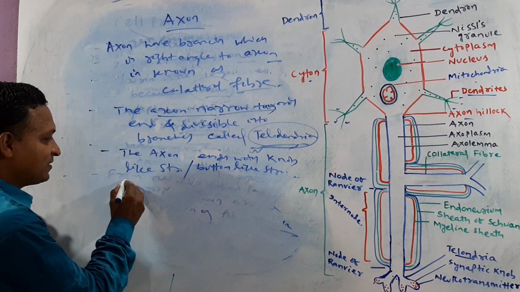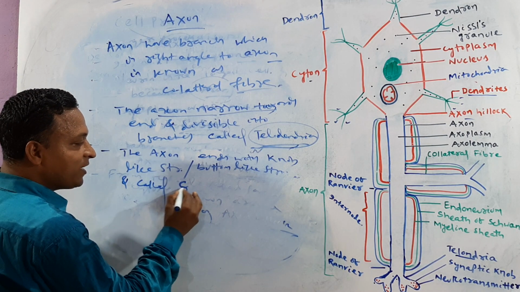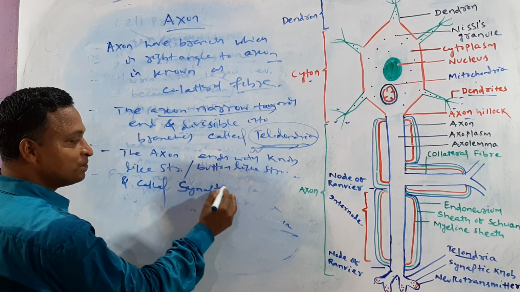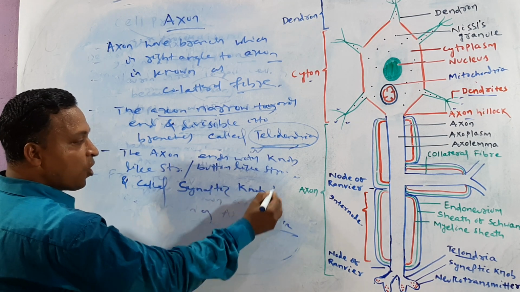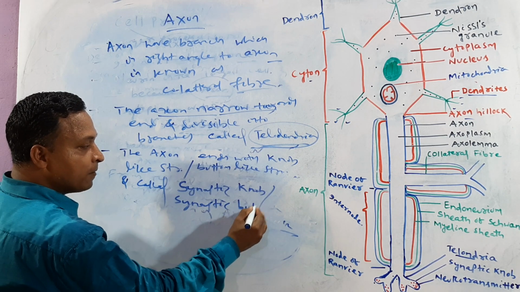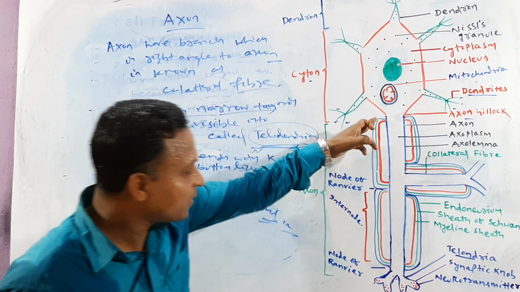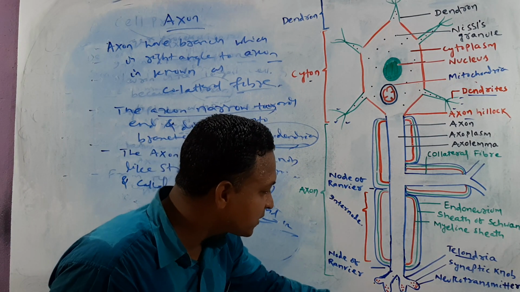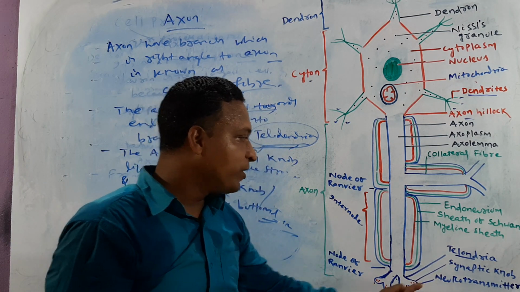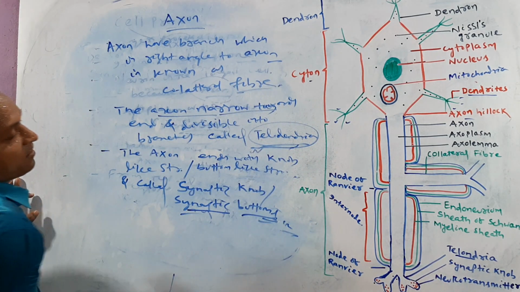We can call that the synaptic knob, or the synaptic button. The axon ends with a button-like structure, and we can call that synaptic knob or synaptic button.